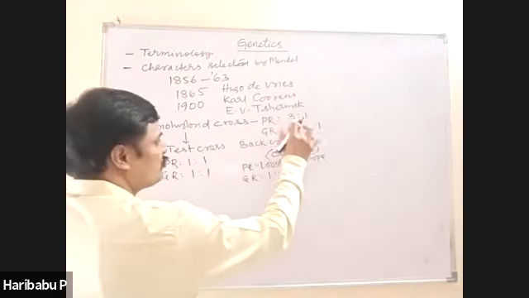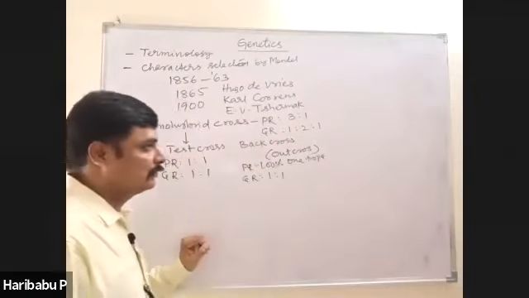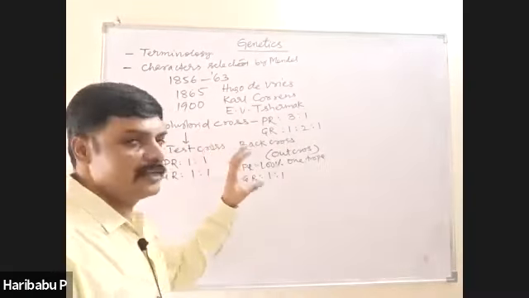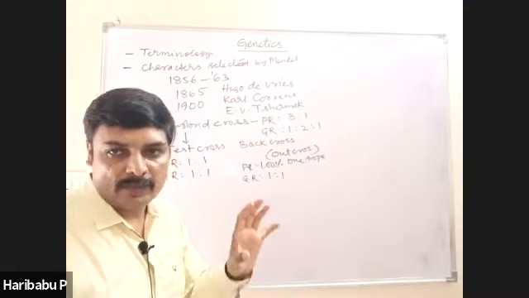Monohybrid phenotypic ratio 3:1. Monohybrid genotypic ratio 1:2:1. This is inheritance of one gene, or monohybrid cross. This is very important.